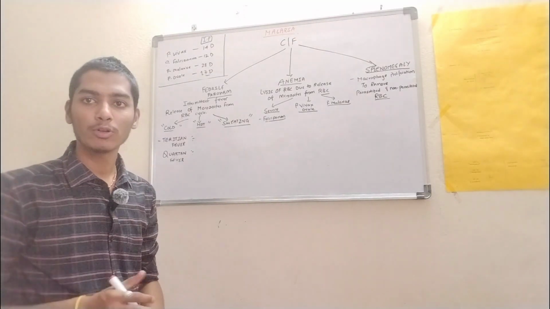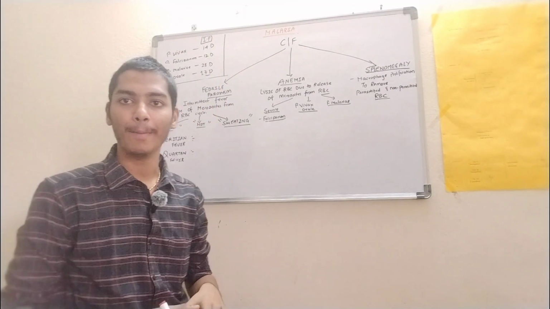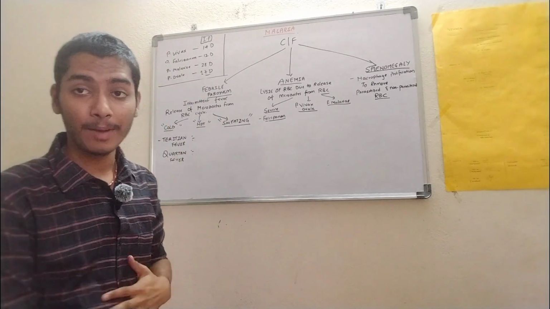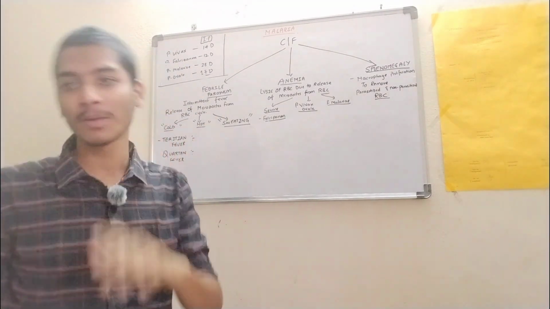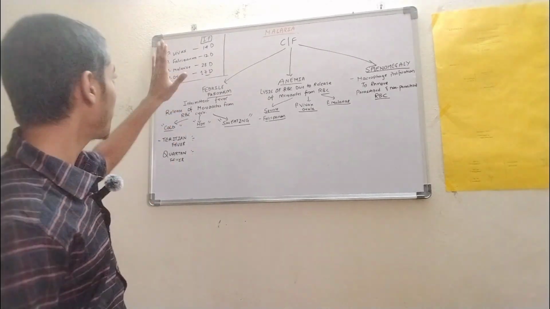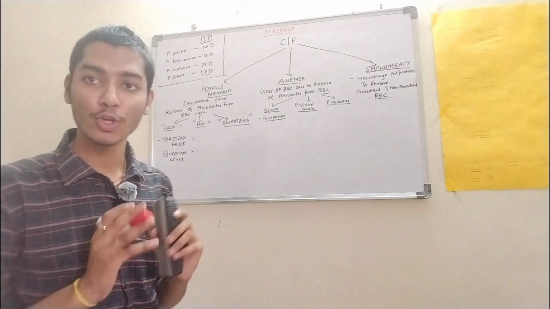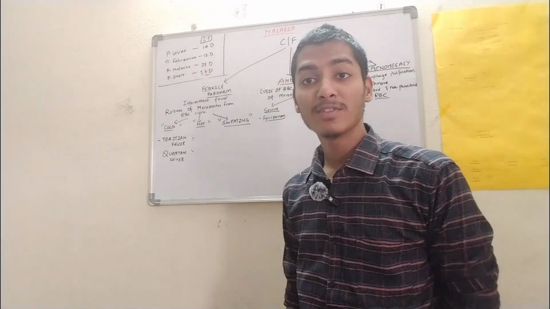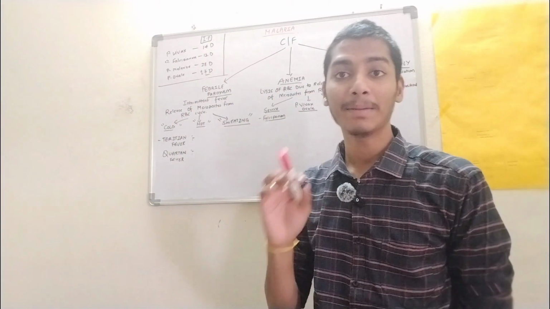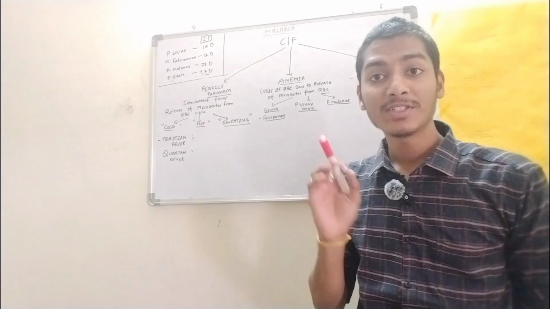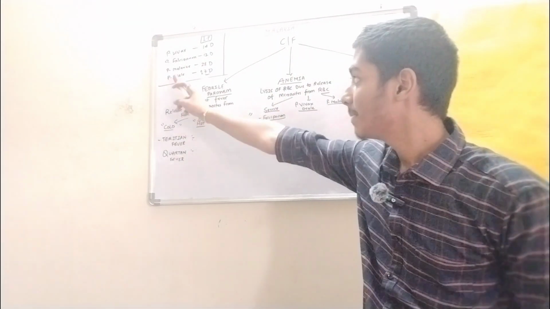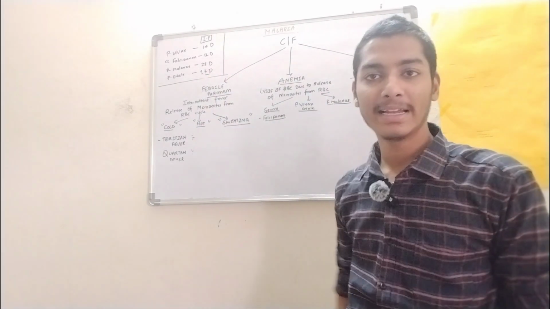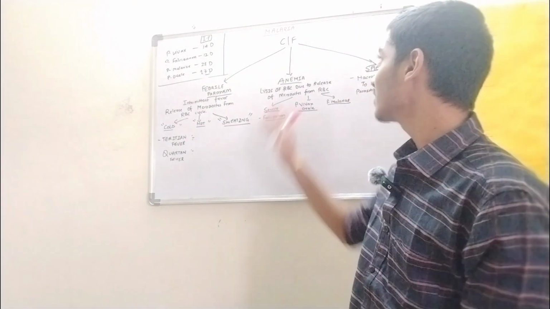So let us discuss the clinical features of malaria. As I already discussed the species which cause malaria, now let us go into the incubation period of each of them. Plasmodium vivax has an incubation period of 14 days, Plasmodium falciparum has an incubation period of 12 days, Plasmodium malariae has an incubation period of 28 days, and Plasmodium ovale has an incubation period of 17 days, right?